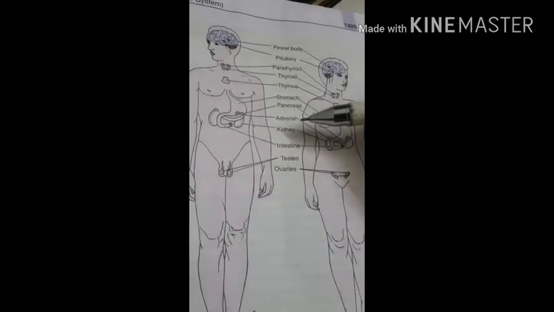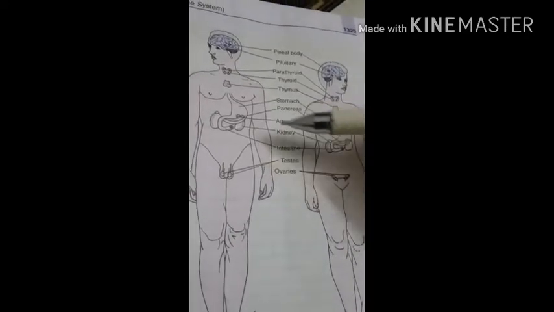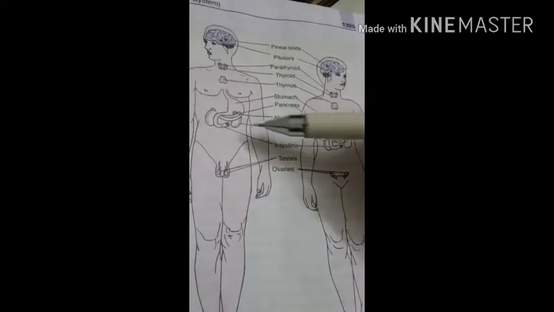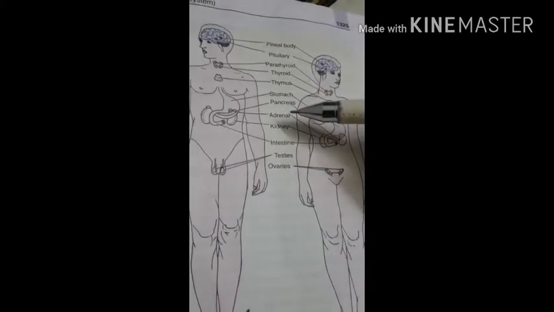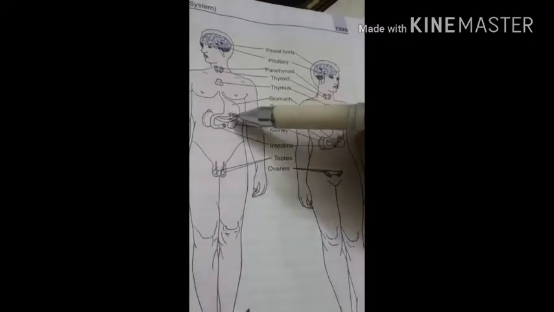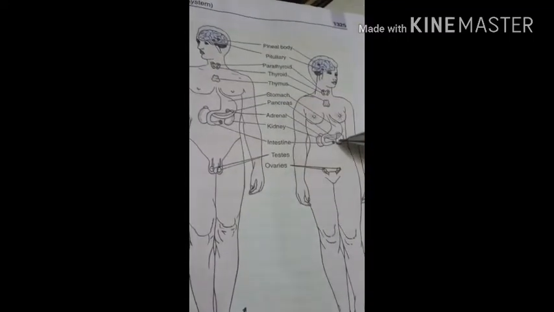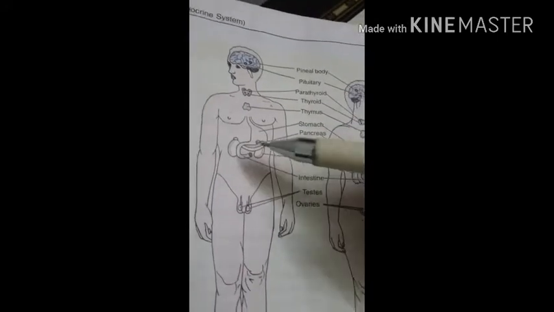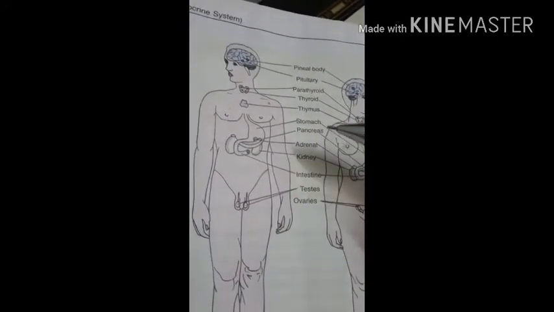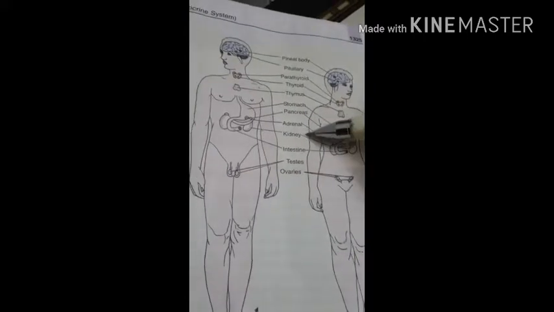Then the adrenal gland. Adrenal gland is actually present in a pair. You can see this adrenal gland here. This is the kidney actually, and on the kidney you can see this adrenal gland. So the adrenal gland is a paired structure, and it is located at the top of the right side kidney. You can see here at the top of the right side kidney this adrenal gland is there, as well as on the left side kidney.